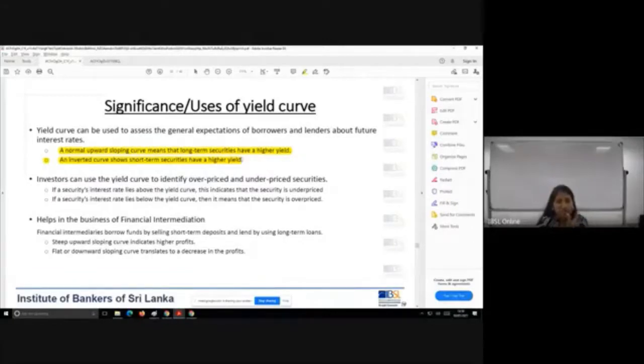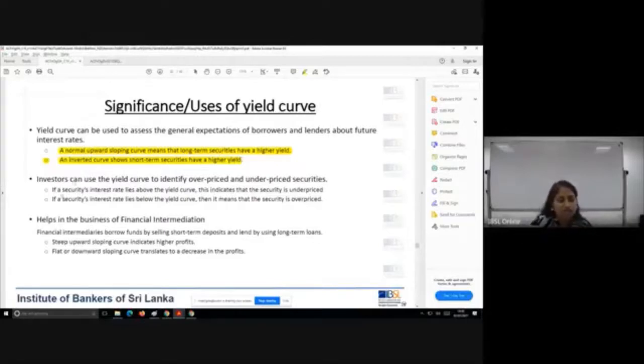Why? Even in an MCQ, they can give you a yield curve and show where this particular security has this particular interest rate. So, do you assume that this security is underpriced or overpriced? That kind of a question. So, understand this particular point.